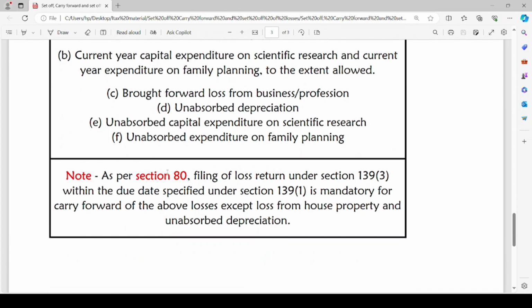A point to be noted is that as per section 80, filing of loss return under section 139(3) within the due date specified under section 139(1) is mandatory for carry forward of above losses except loss from house property and unabsorbed depreciation. Which means in order to carry forward such losses, if there is any unabsorbed portion of loss, the assessee must file the loss return within the due date specified under section 139(1). I hope it is clear for you.